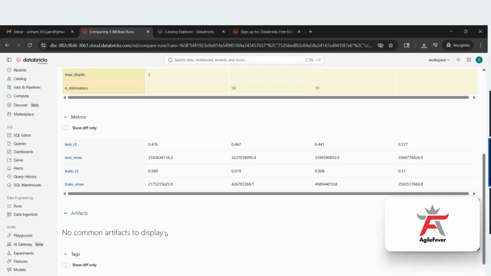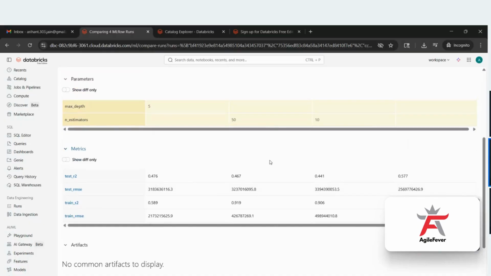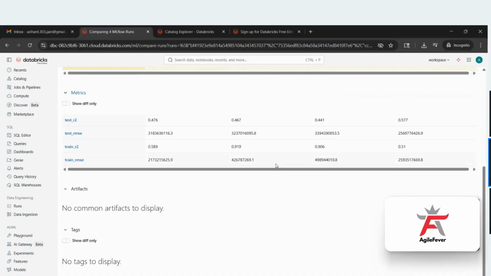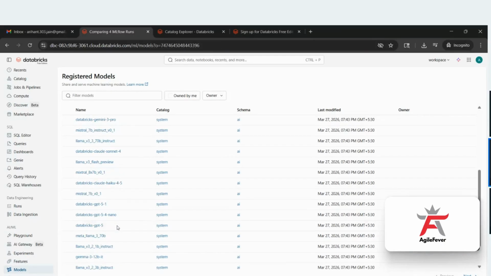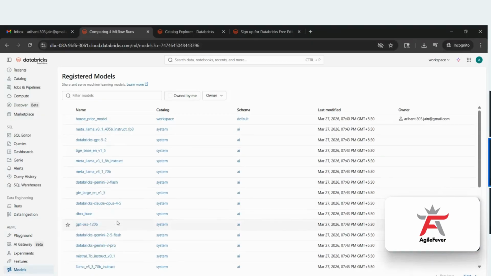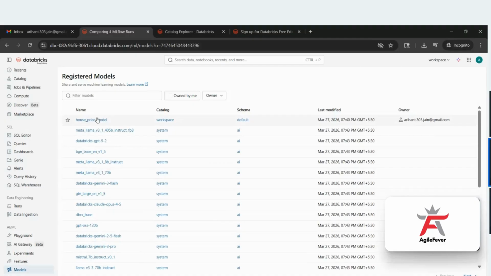Next, after the experiment tracking, we have finalized that I have to use the linear regression model. So I'll go to the models now. Earlier I was in the experiments, now I'll go to the models. When you go to the models, here you will see this house price model. The other models are GenAI related, so forget about them.